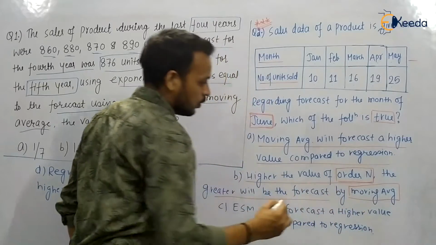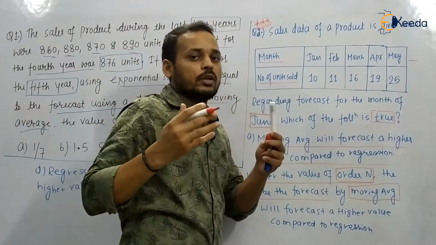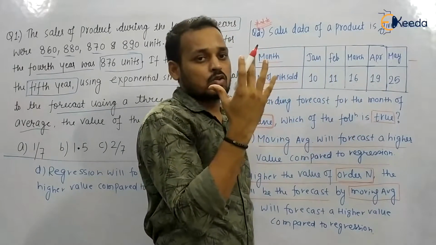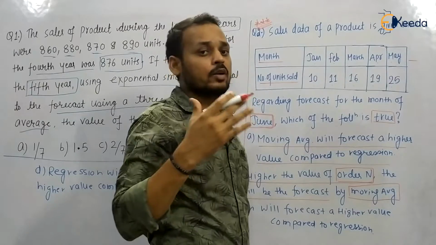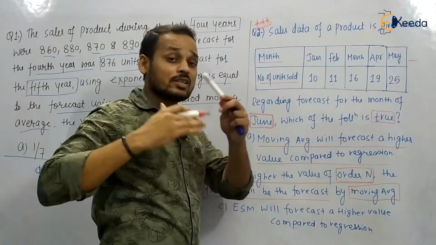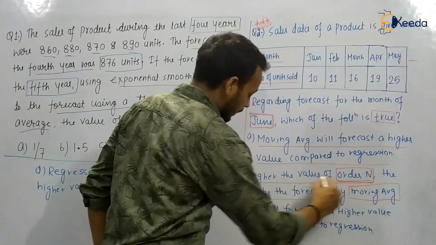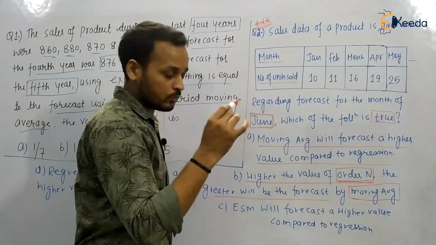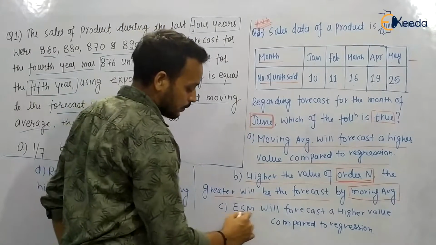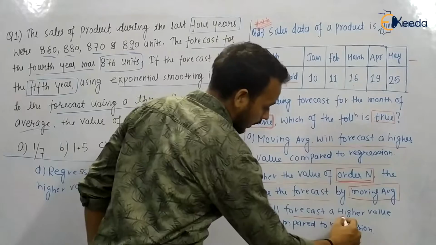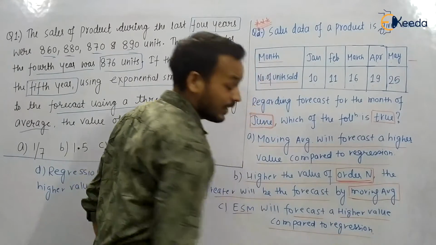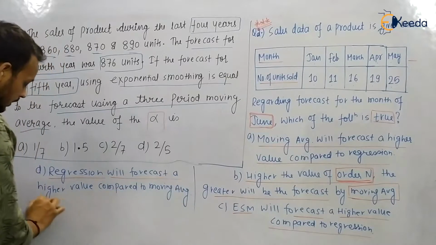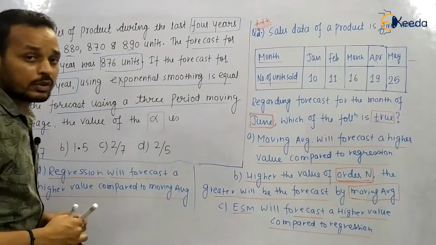In moving average we know that we calculate for 5 period, for 4 period. You can see 1, 2, 3, 4 and 5 period data is there, so we will use 5 period, 4 period, 3 period and 2 period. So it is saying that as you increase the order n, or number of periods, the forecast also increases, so we have to check it. The third option says that the exponential smoothing method will forecast a higher value compared to regression, and the last option says that regression will forecast a higher value compared to the moving average method.